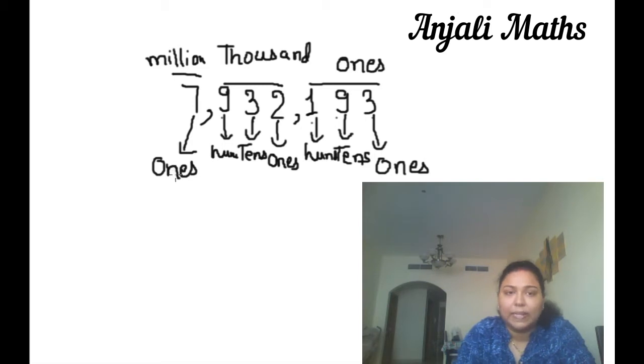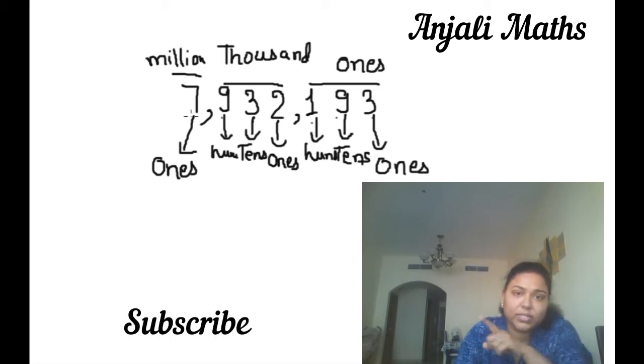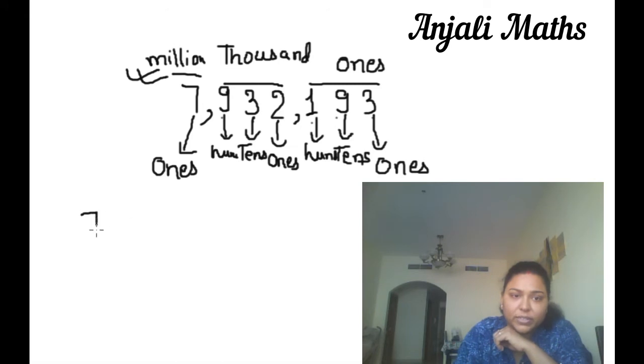Now come to write the number in words. This is 7 and this is at the ones place and the period is million. So we will write 7 million. We have to write in words 7 millions.